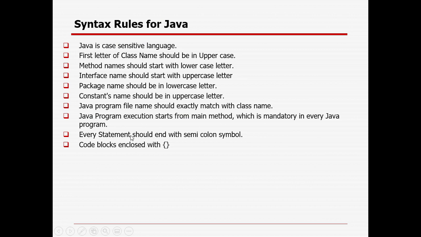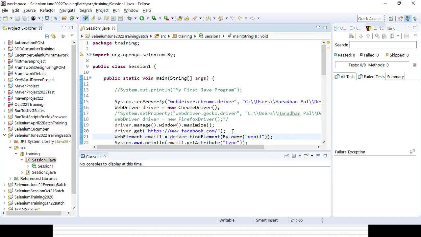Every statement should end with a semicolon. So in case you are writing any statement, it ends with a semicolon. You could see it on every statement. Every program should also start with braces. So these are the braces. The class starts with braces, or curly brackets, and the main method also starts with a curly bracket.